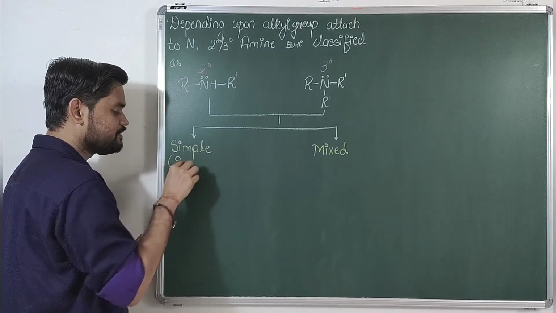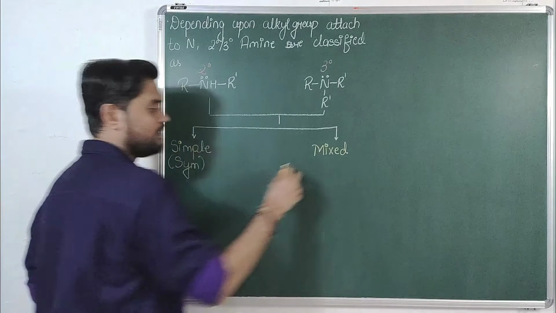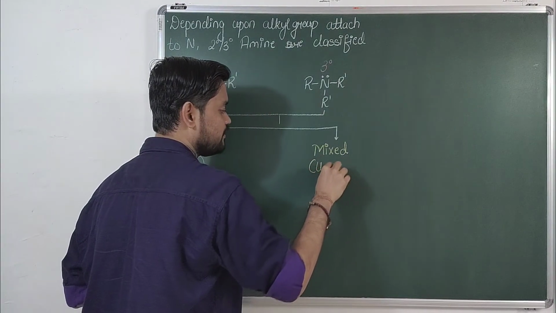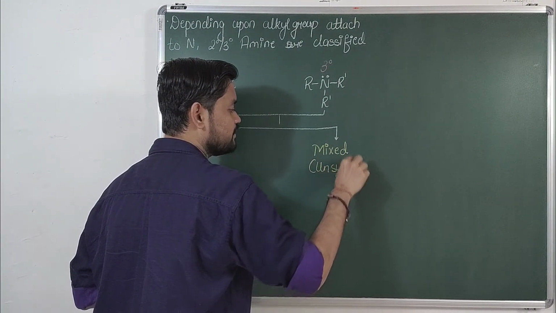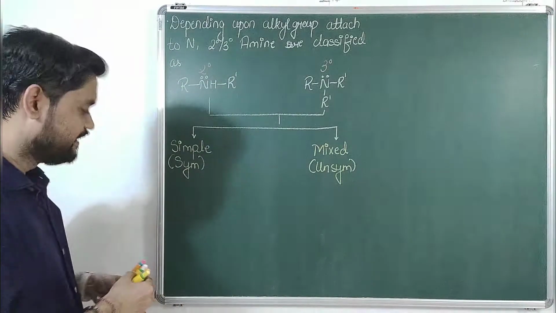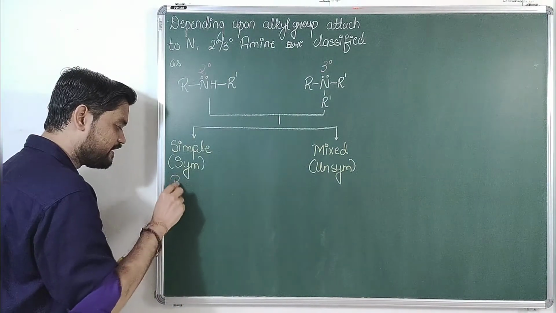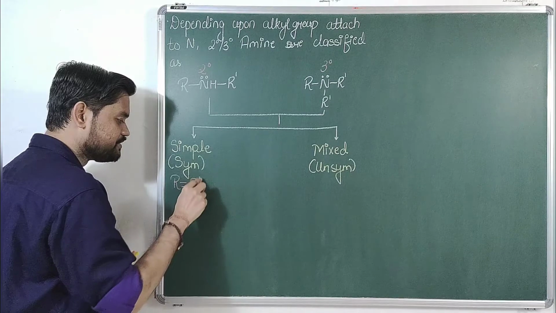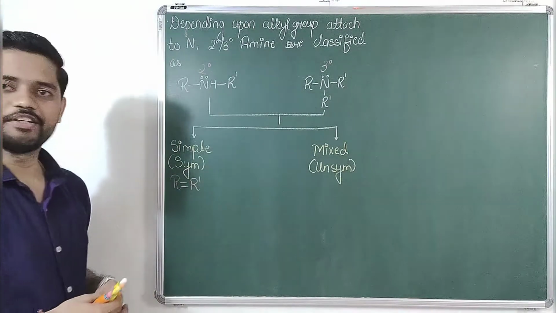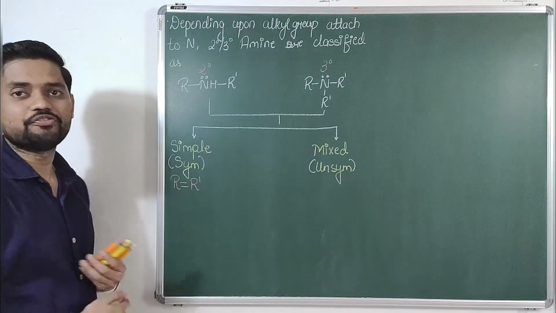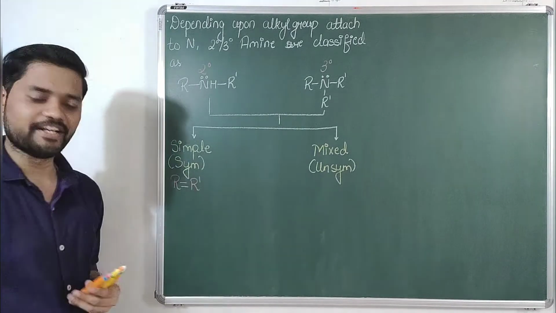Simple basically means symmetrical and mixed means unsymmetrical. The word itself will give you an idea. It simply says that if R is equal to R dash, the amine that is going to form will be a simple or symmetrical amine.